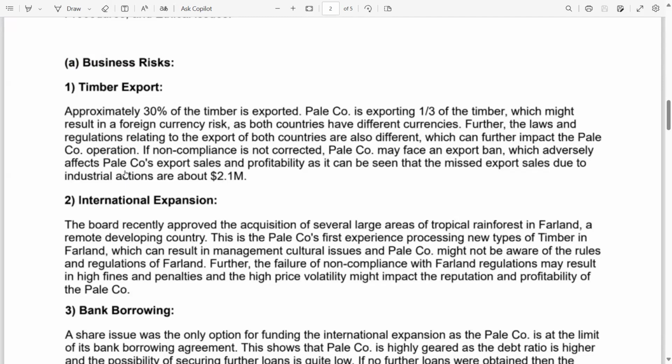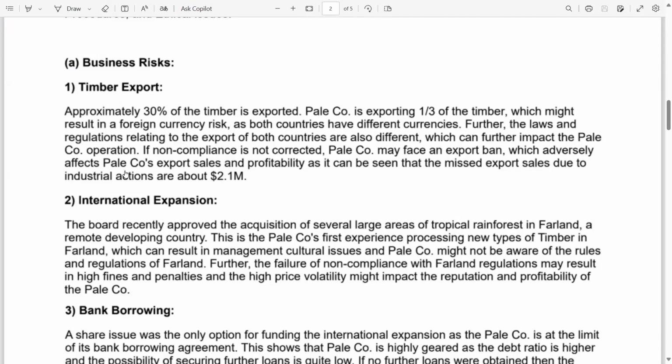PAL company is exporting one third of the timber, which might result in a foreign currency risk, as both countries have different currencies. Further, the laws and regulations relating to the export of both countries are also different, which can further impact the PAL company operations.